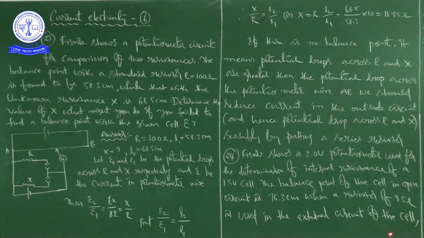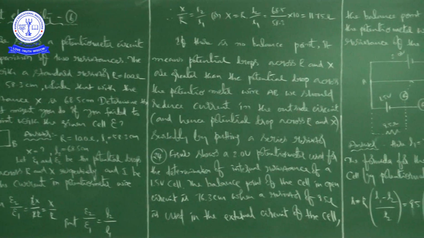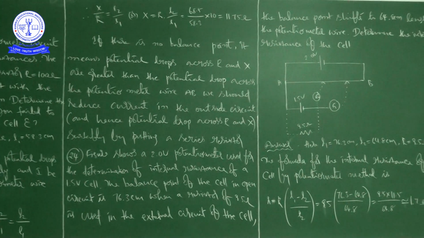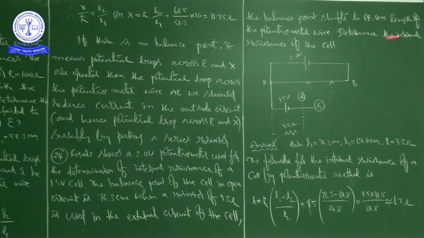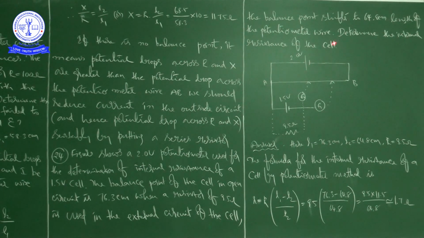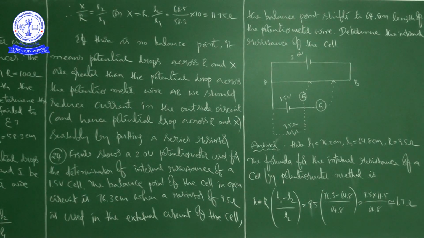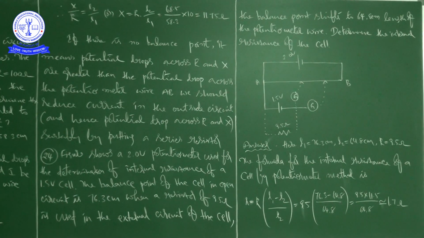in the external circuit of the cell, the balance point shifts to 64.8 centimeters length of the potentiometer wire. Determine the internal resistance of the cell.